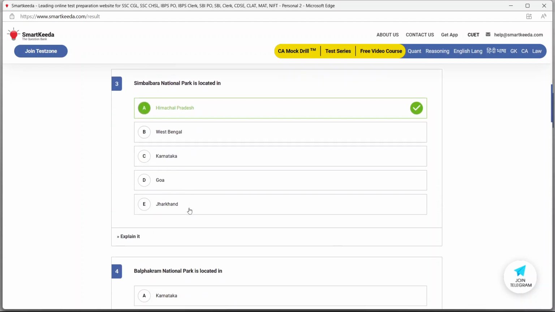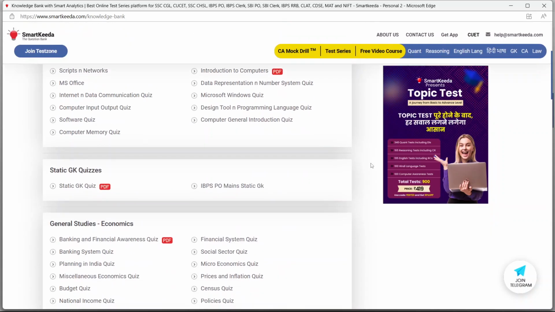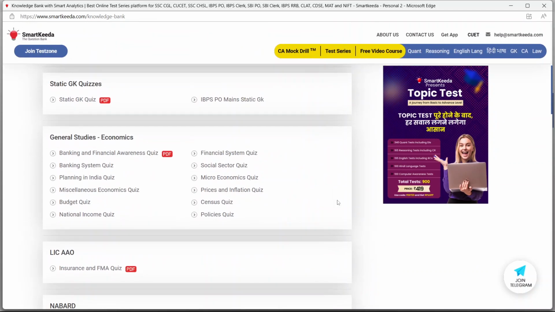So you don't even need a very difficult strategy on the internet for following and completing your GK syllabus. You can just complete the GK on the internet, on our site, and thereafter you can buy a basic book of Arihant, Manohar Pandey, which is 35 or 40 rupees, available on Amazon. So it's very easy. I hope that I have made myself clear.